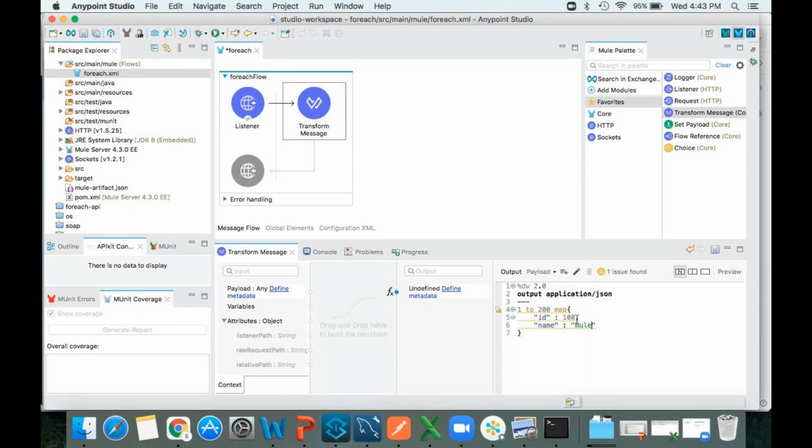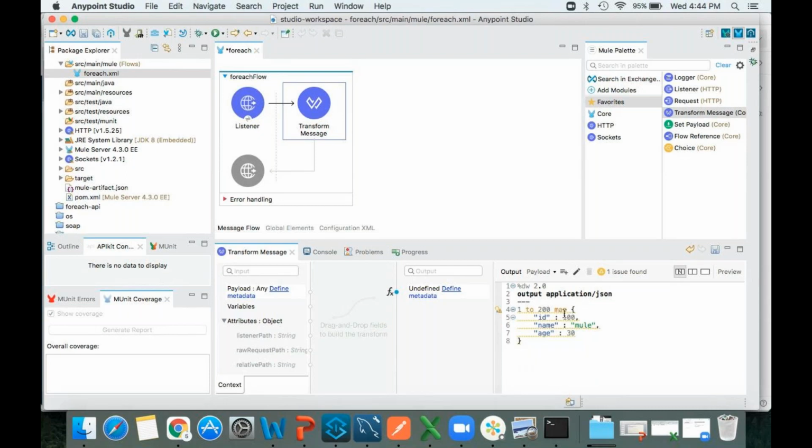Name I can write MuleSoft. Okay. Next, I'll write like this. See, now there are no errors.